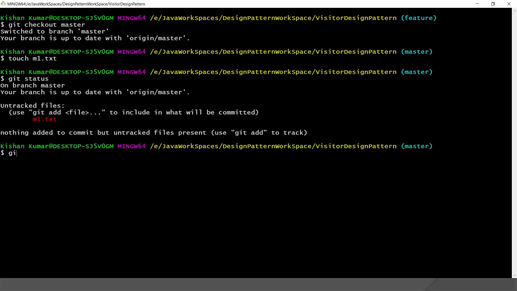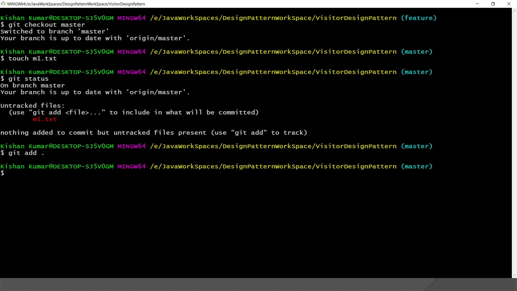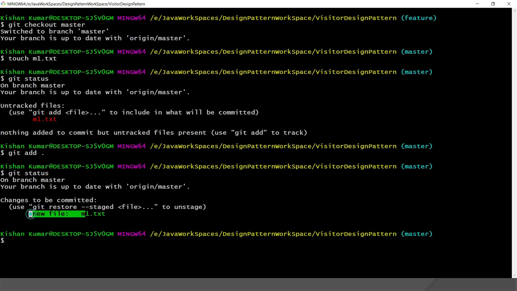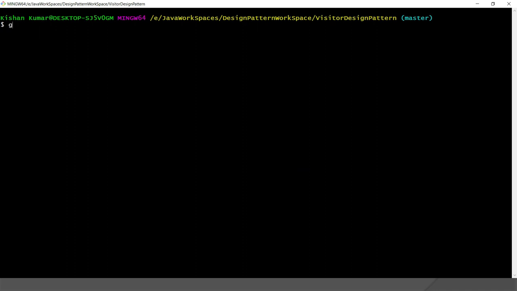So I'm going to add this file into the staging area with git add period. You can see the file is added in the staging area. Now I'm going to commit this file using git commit -m with the commit message m1, because I have committed the m1.txt file.